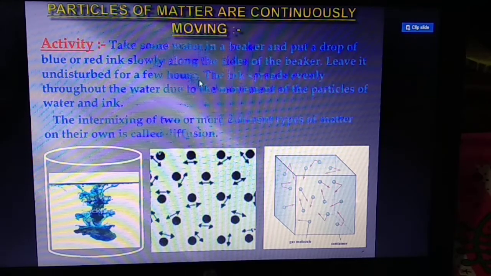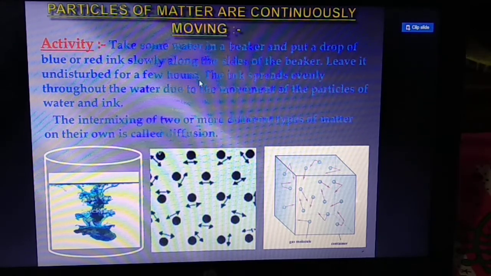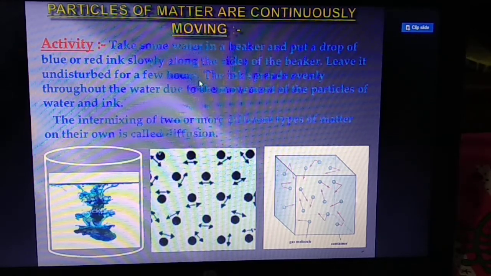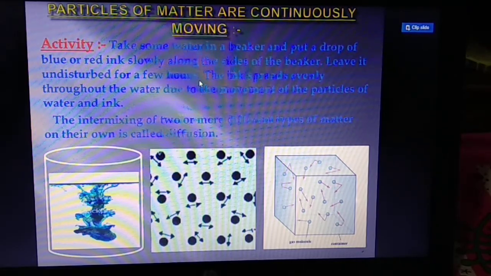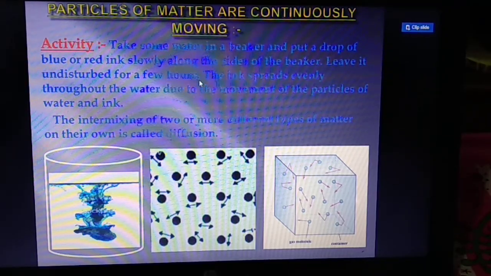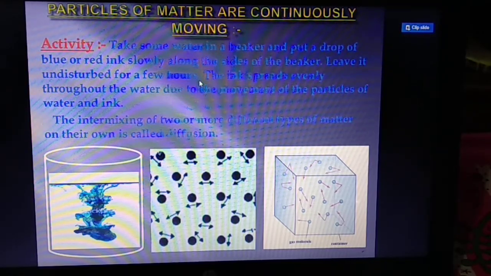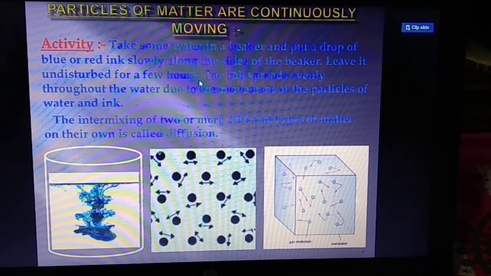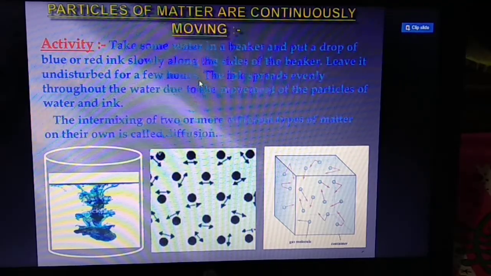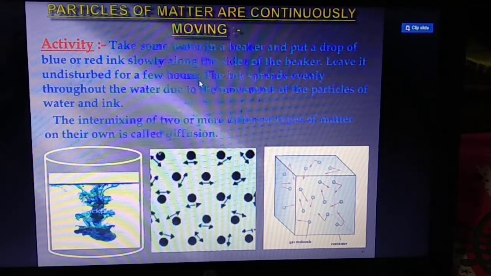And the intermixing of two or more different types of matter is known as diffusion. So these are examples of diffusion, the mixing of two or more matters. So what are the properties we have learnt about matter? Matter consists of very, very tiny particles. Particles of matter are continuously moving. There is space between the particles of matter.